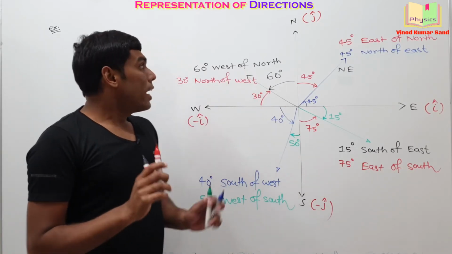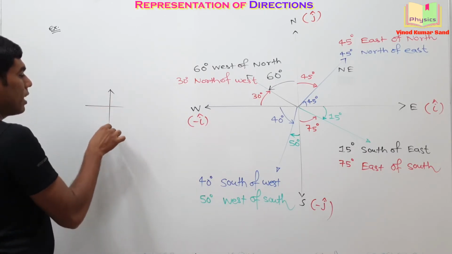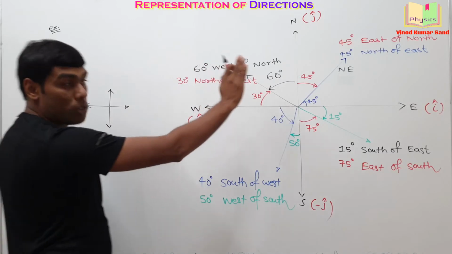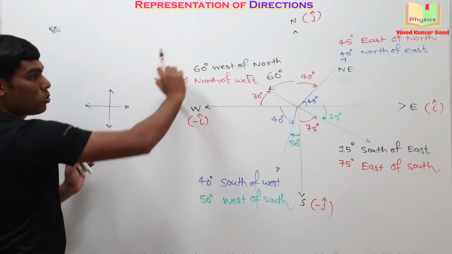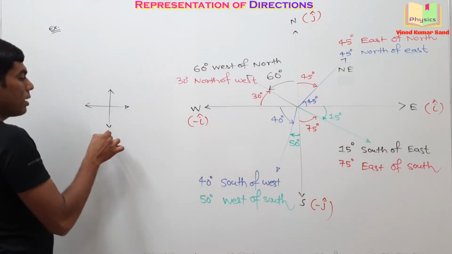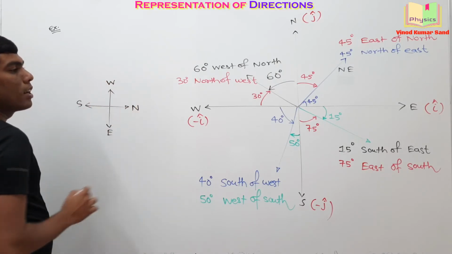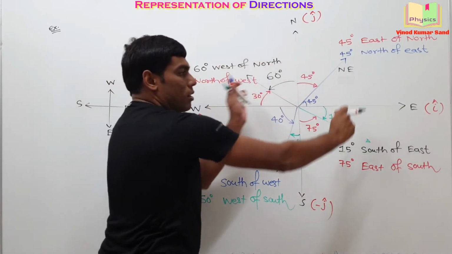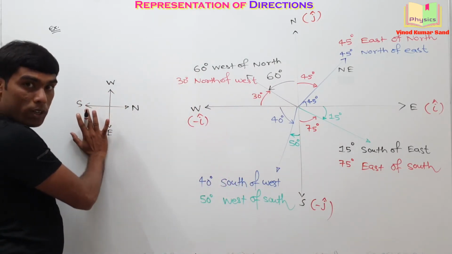Okay. And this north, south, east, west can get changed. It's not fixed. Suppose in some other question you want to rotate this reference frame. It means the east will come here, the south will come here, the west will come here, and the north will come here. You have rotated this frame by 90 degree. Now this is also a correct one.